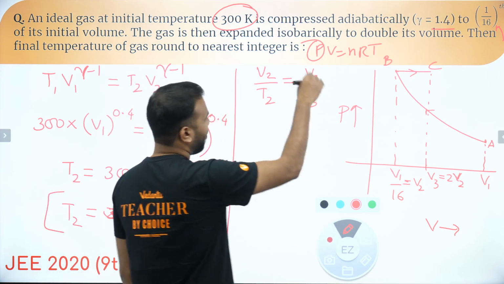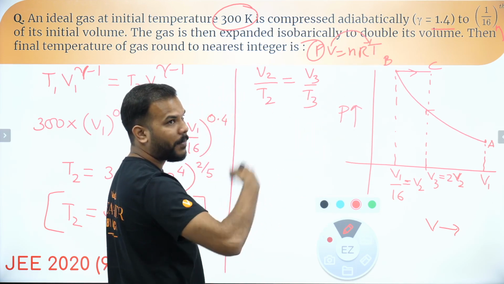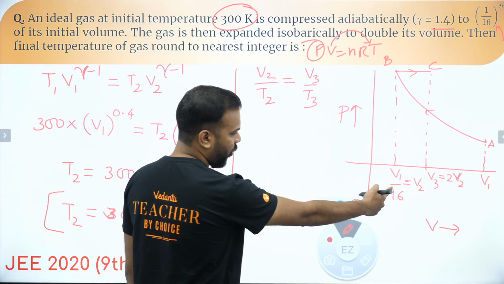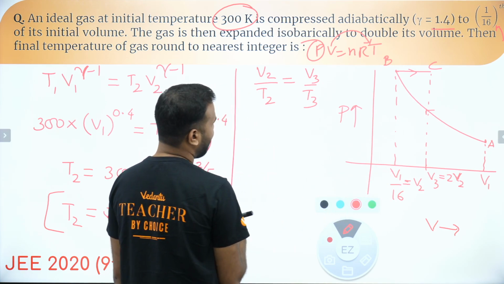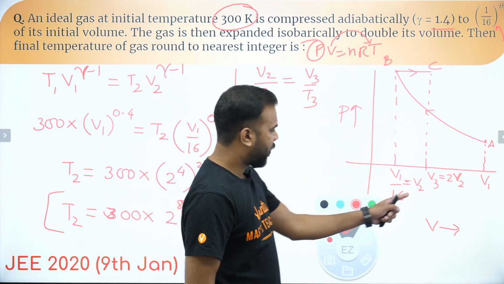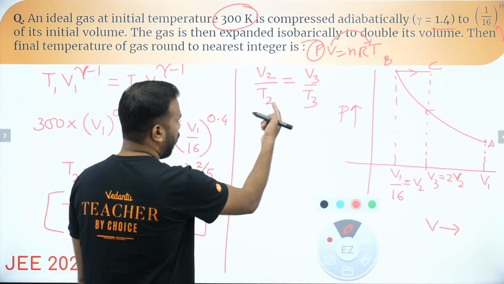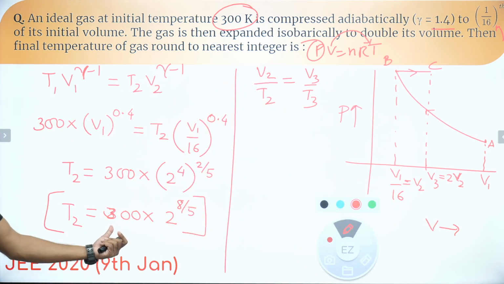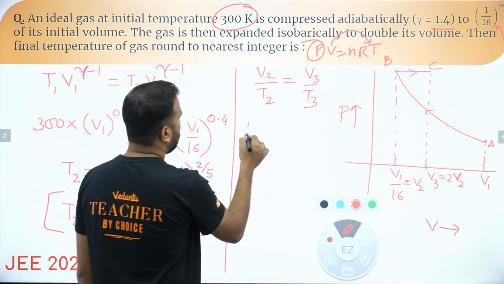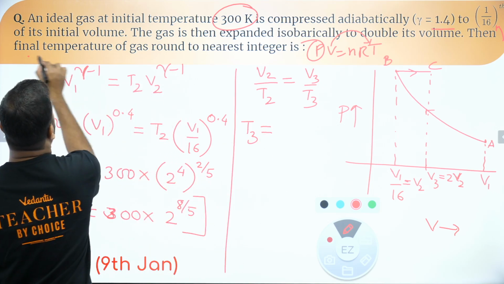So this is what is going to be the relation. Volume is proportional to temperature, so V by T is basically a constant. What is V2 here? We have already talked about V2. V2 is basically V1 by 16, and V3 is double of that. So instead of writing V3, we'll write 2 times V2. And we have already found the value of T2 as well, 300 into 2 to the power 8 by 5. So T3, guys, is what we are interested in finding.